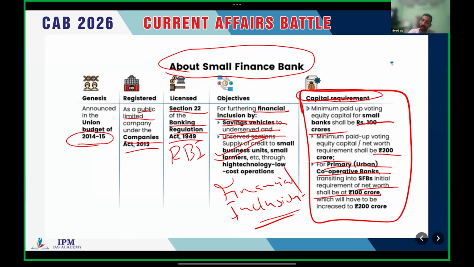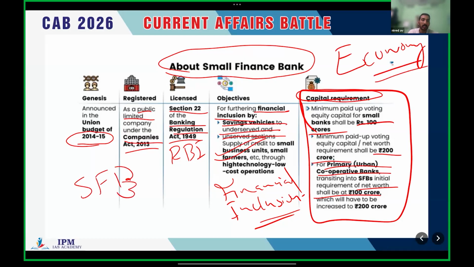If I explain this right now, it will be more complicated, so go through your economy subject and you will understand. You can convert certain banks into other banks, for example an urban bank into a small finance bank. That is what we are discussing here. So that's all about small finance banks.